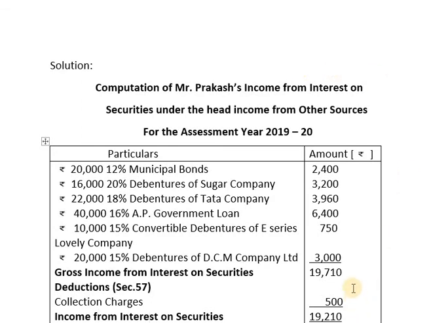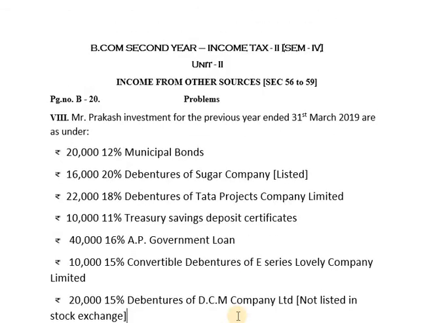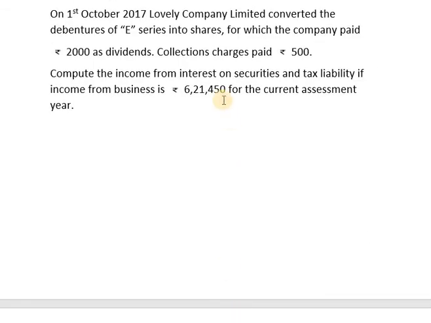So subtracting 500 from 19,710, the amount left is 19,210, which is recorded here as income from interest on securities. Now we have calculated the income from interest on securities. The assessee also has income from business, which is rupees 6,21,450. We are also required to compute his tax liability. So first we will be calculating his total income.